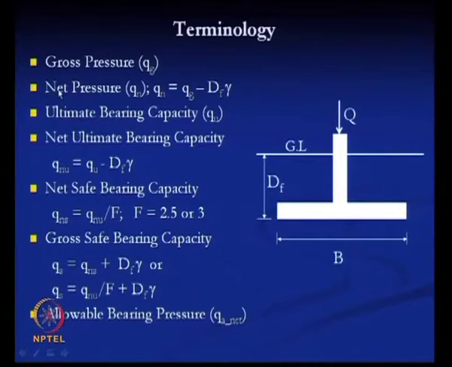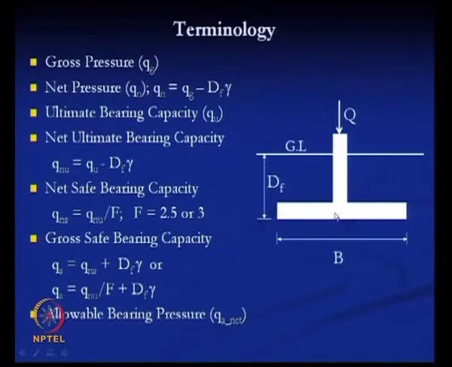Now, the next one is the net pressure. The soil will settle because of this net pressure, because the soil pressure is already existing in this soil. We have to remove this soil, then we place the foundation. So, at the base of this foundation, the pressure due to this soil is already there.